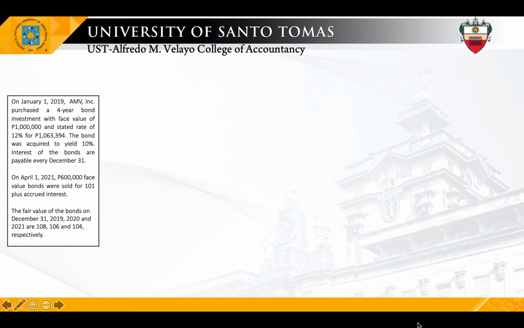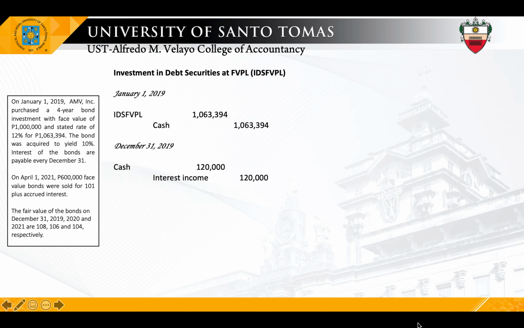Okay, so our first classification is FVPL. So what are the entries? On January 1, the acquisition date, we debit investment, credit cash for the acquisition cost of 1,063,394. By December 31, 2019, we will record the receipt of interest. So 1 million face value times 12% nominal is 120,000. Again, we disregard the yield rate for investment classified at FVPL. So debit cash, credit interest income of 120,000 on December 31, 2019.